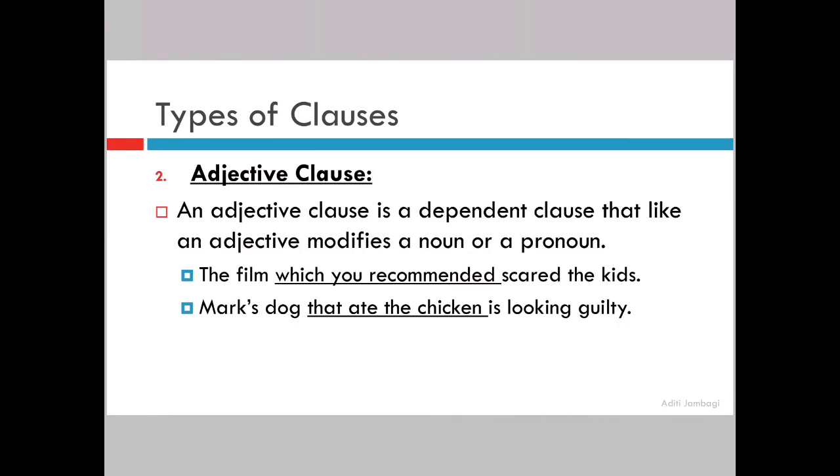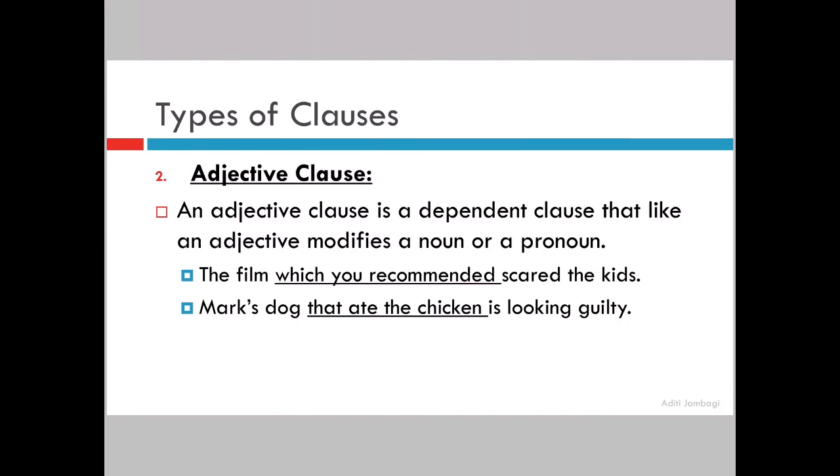So the trick is, let us first understand. The film which you recommended scared the kids. The film scared the kids. If you write it down like this, it is making complete sense on its own, so it could be your main clause. Which you recommended, not making complete sense, so it is your dependent clause. Mark's dog that ate the chicken is looking guilty. Mark's dog is looking guilty is making complete sense on its own. But that ate the chicken is not. So Mark's dog is looking guilty is your main clause, and that ate the chicken is your subordinate clause.